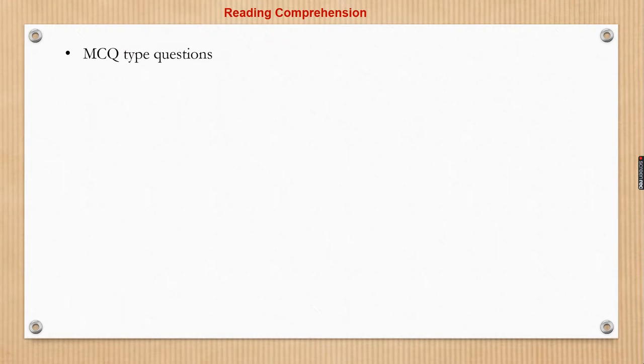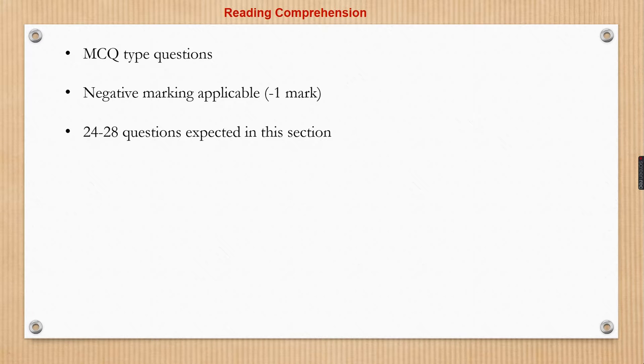Coming to reading comprehension friends, this is going to be entirely MCQ based questions as you know, and around 20 to 22 questions will definitely be asked from this section. That's given as mandatory, and negative marking is applicable for all of these questions. So when we practice all types of reading comprehension, we have to be very clear of what kind of questions we are going to attempt and which ones we have to skip to avoid the negative marking. Around 24 to 28 questions can definitely be expected in the section. It is known that CAT gives a very higher weightage to reading comprehension, and so even in our videos we'll be focusing very thoroughly on reading comprehension.